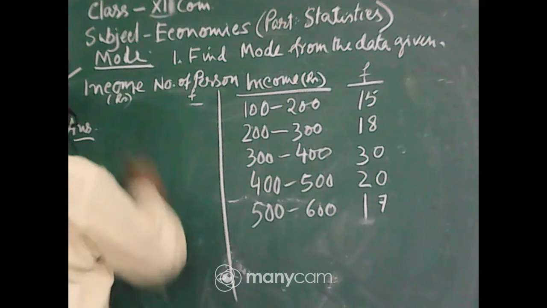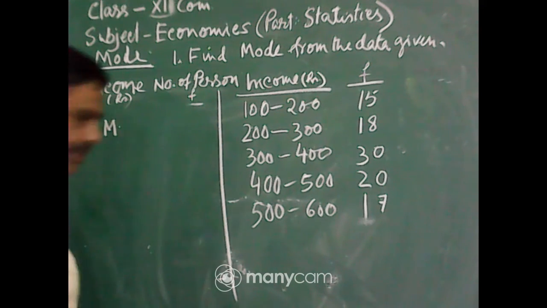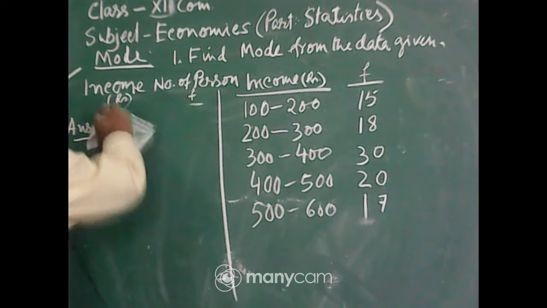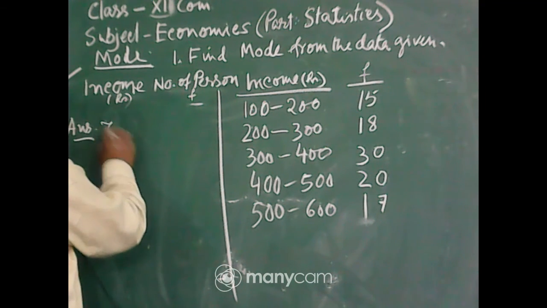Now what is the formula of mode? Perhaps you can remember. In place of mode we will write Z. Capital Z denotes mode.